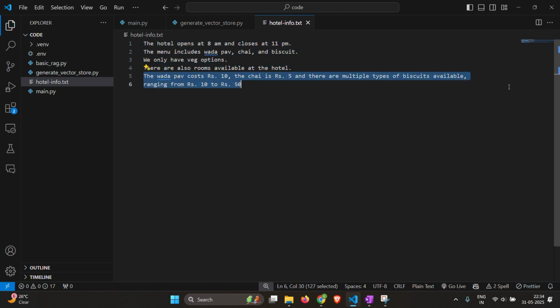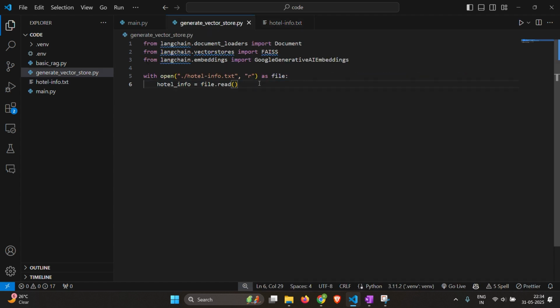But what if there are not lines but one large paragraph? So the most basic option might be we can use a recursive character splitter and divide the text into chunks of a certain size and then use those chunks to generate the vectors.